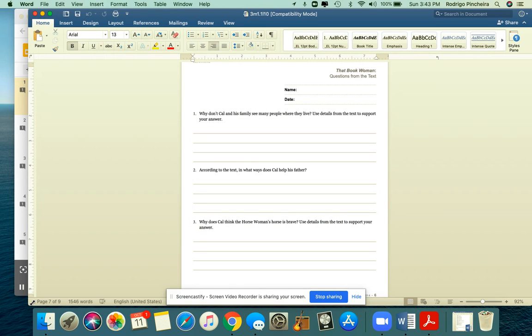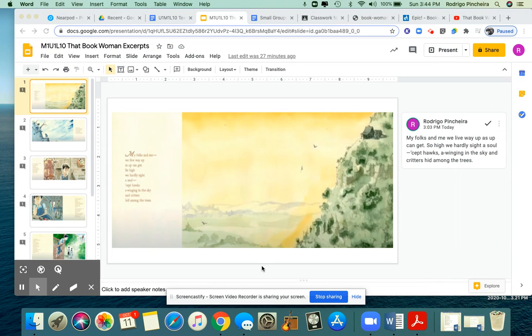Our first question, number one, is why don't Cal and his family see many people where they live? Use details from the text to support your answer. Okay, so that's our question. Why don't Cal and his family see many people where they live? Well, we've read the book a few times already, so let's check out our packet of excerpts here on this